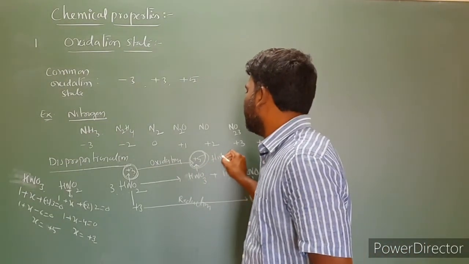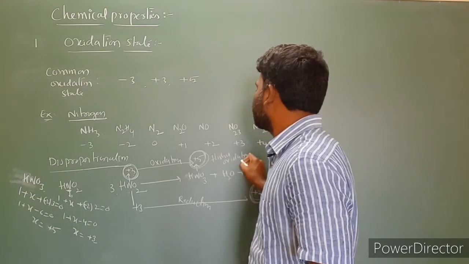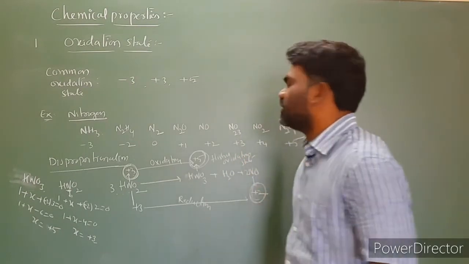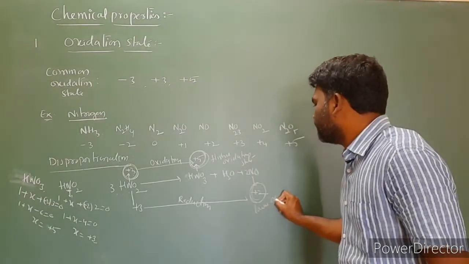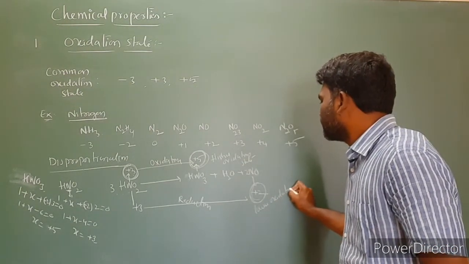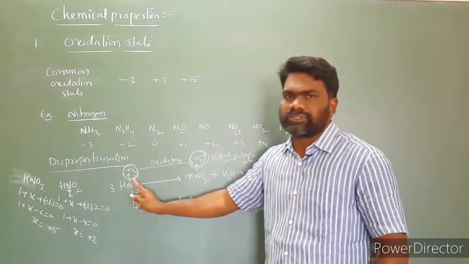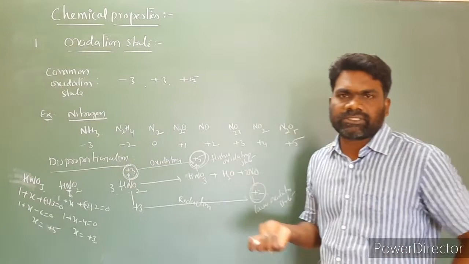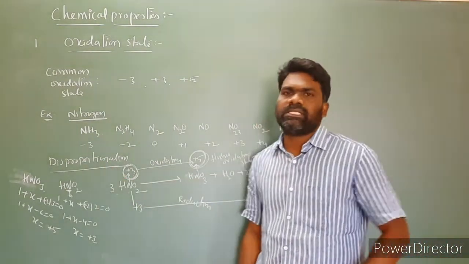This is the key point: this is a higher oxidation state, and this one is a lower oxidation state when compared to the reactant.